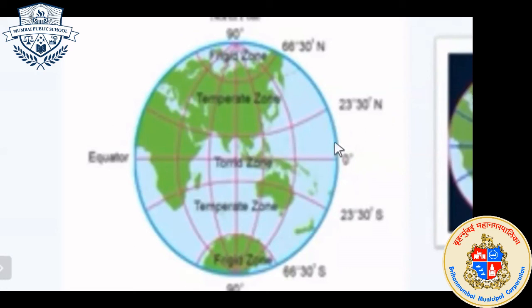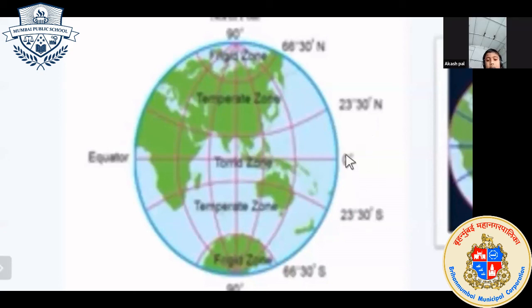How will the sun rays fall on this region? Slanting sun rays will fall or perpendicular?